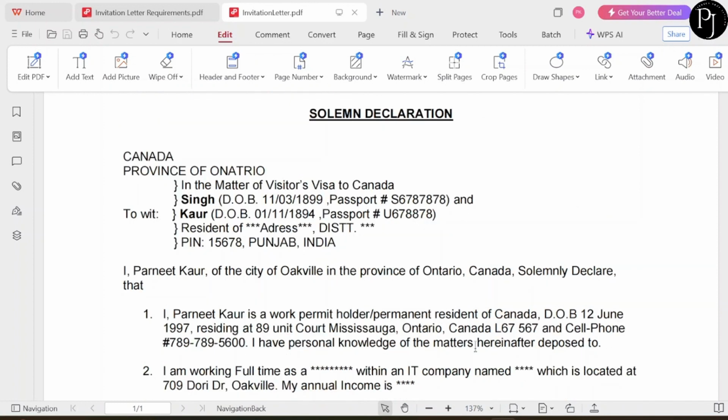If you're applying for the super visa, your own proofs should be very strong, your finances, your funds, and everything. But if you're applying for the regular visitor visa, then the visitor's information should be strong. Their funds and everything, bank statements should be very clear. So it depends upon the case.